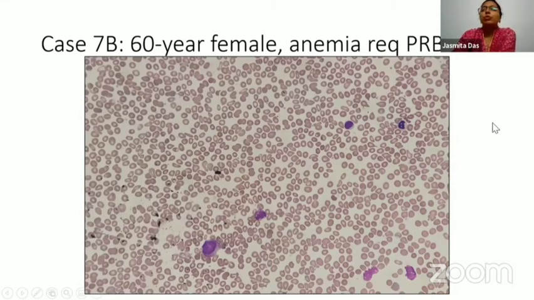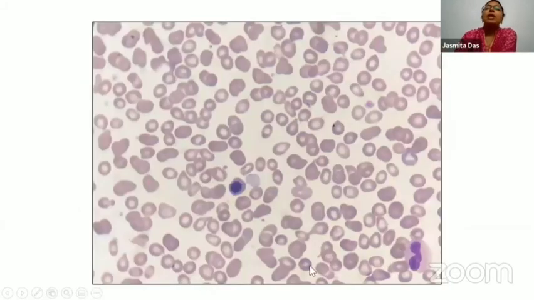So now this picture also shows a left shift, but you have basophils, you have the left shift, and in addition, you have poikilocytosis. In this poikilocytosis, you have these numerous teardrop cells that you see in the peripheral smear. Other fields also exhibit the nucleated red cells.